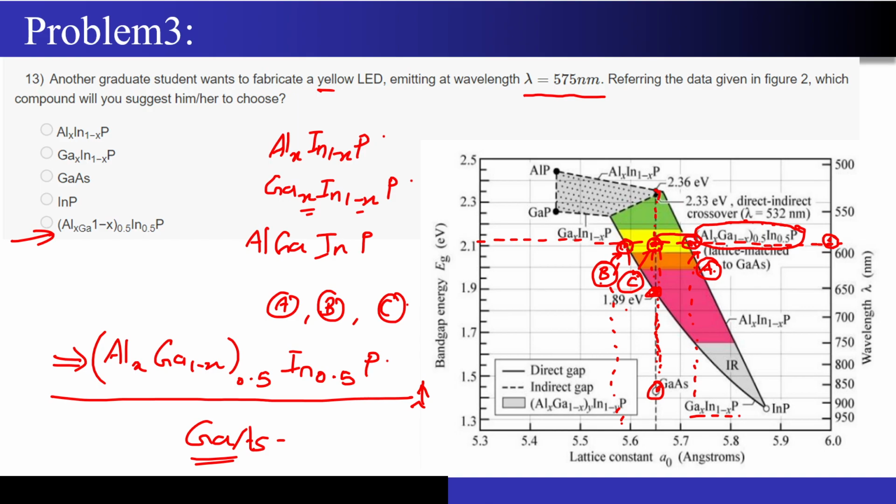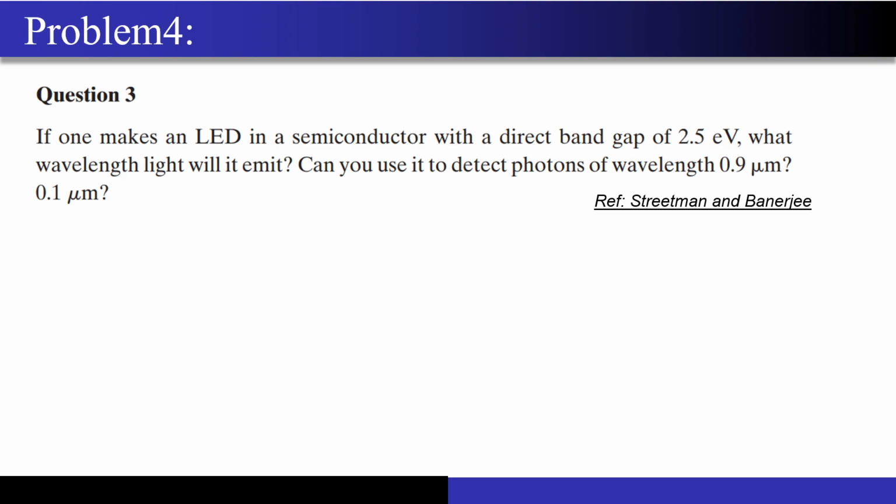Now we will move on to the next problem. It is a very simple question and it has been taken from the book by Streetman and Banerjee. The question is asking: if one makes an LED in a semiconductor with a direct band gap of 2.5 electron volts, let's say this is my EC, this is my EV, and this is 2.5 electron volts, what wavelength of light will it emit?